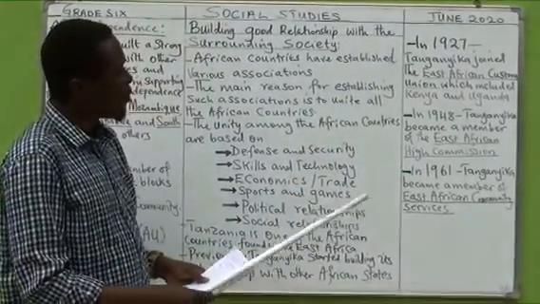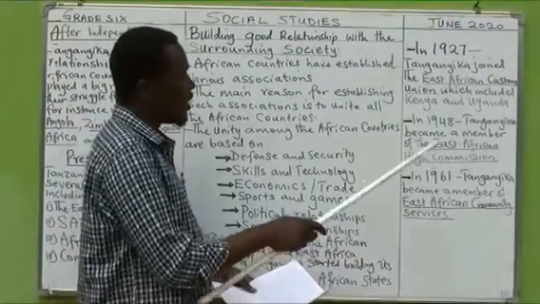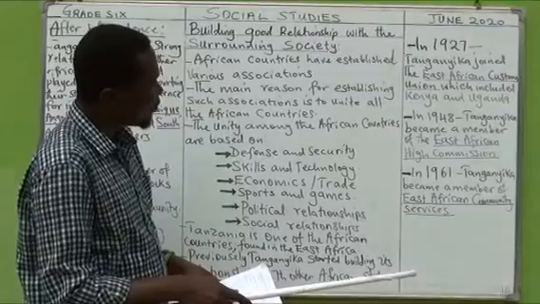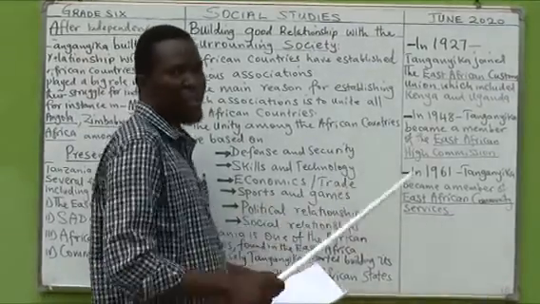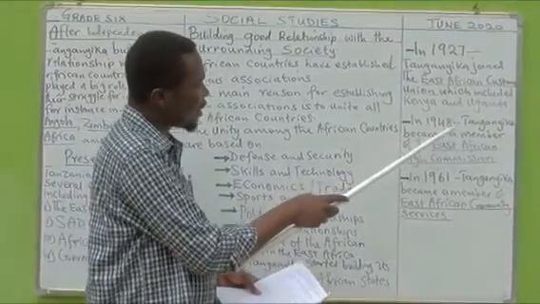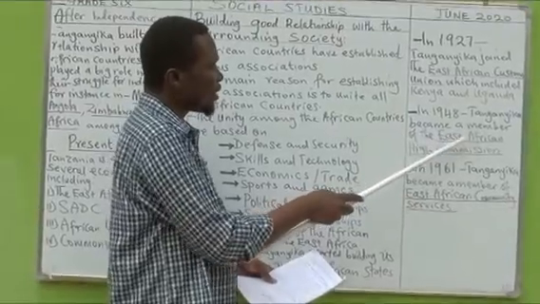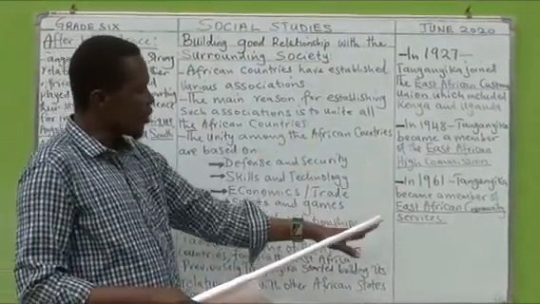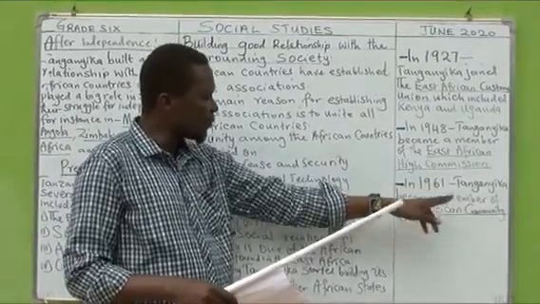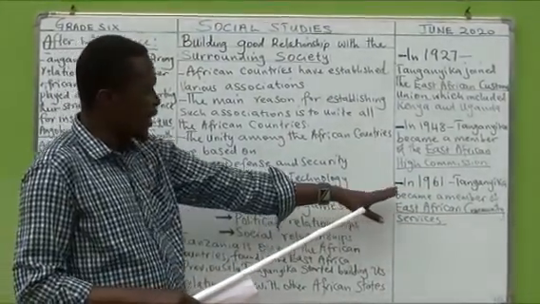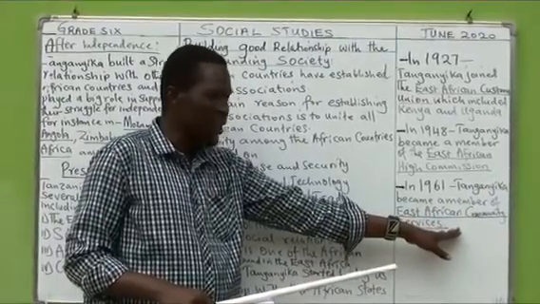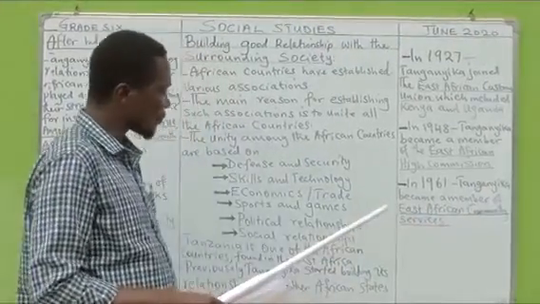This went on until 1948. In 1948, Tanganyika became a member of the East African High Commission. This went on until 1961, when Tanganyika became a member of the East African Community Services.